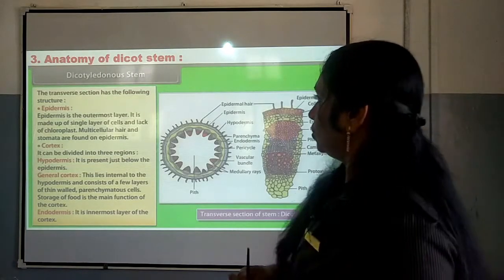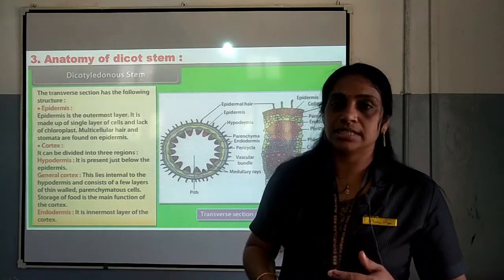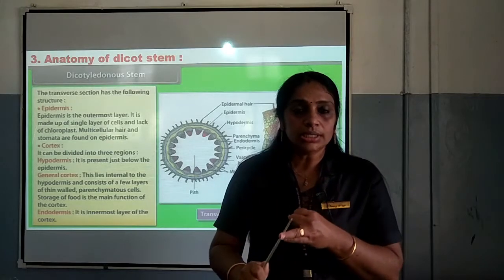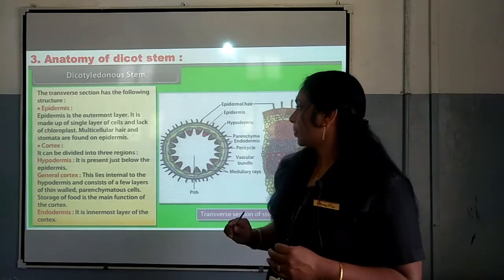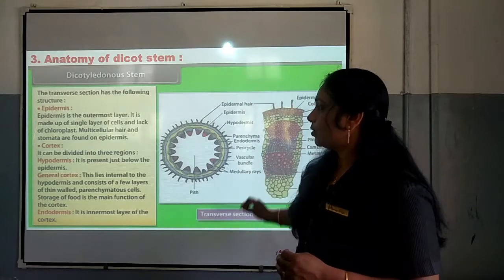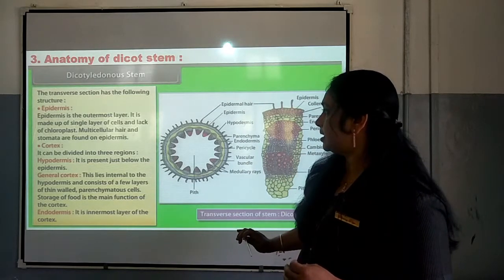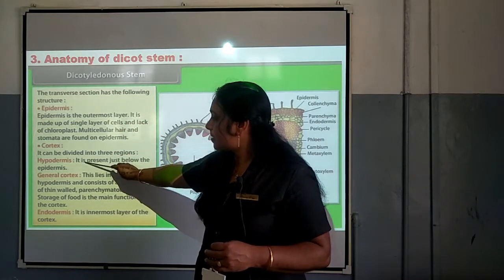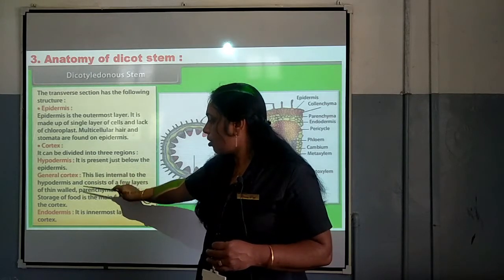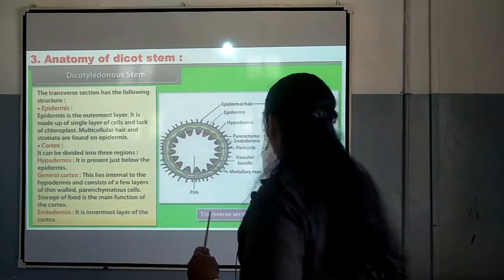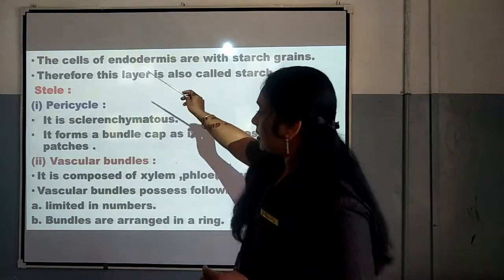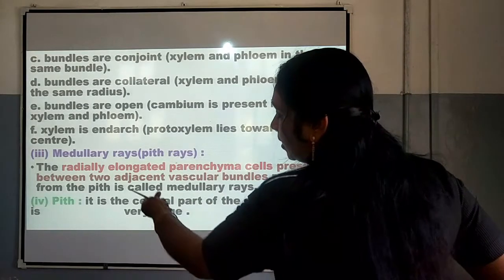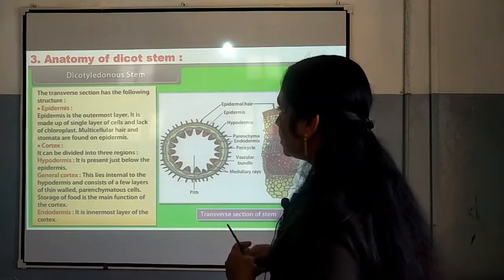Next one is related to the anatomy of dicot stem. So, we have gone through dicot root, monocot root. Now, the third one is dicot stem. When we take the transverse section of the dicot stem, the following structures are seen: epidermis, cortex. In the cortex, hypodermis is present, general cortex is there. In the cortex itself, we can see endodermis, isn't it? And then stellar region is present, and you can see medullary rays are present, and the last is the pith.